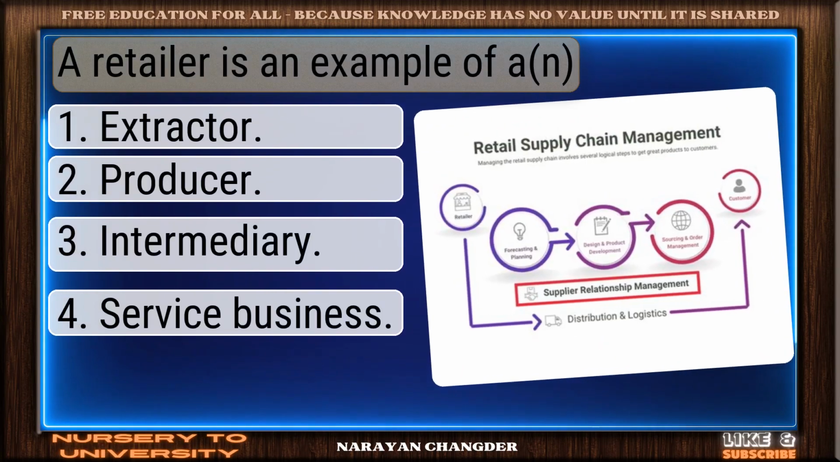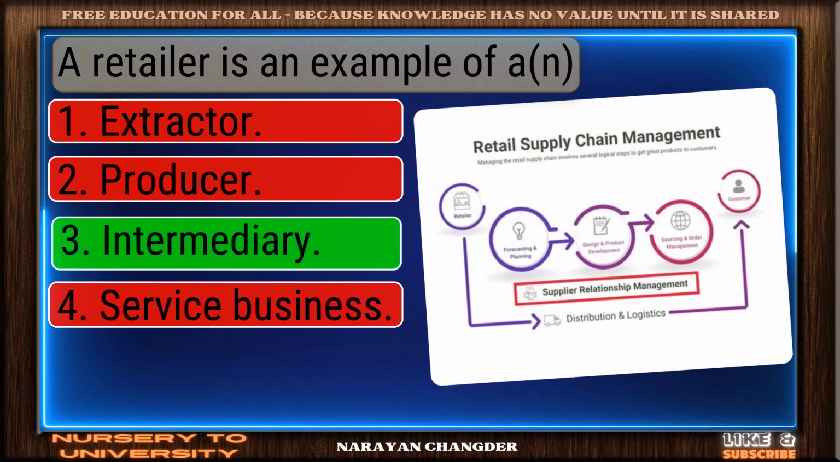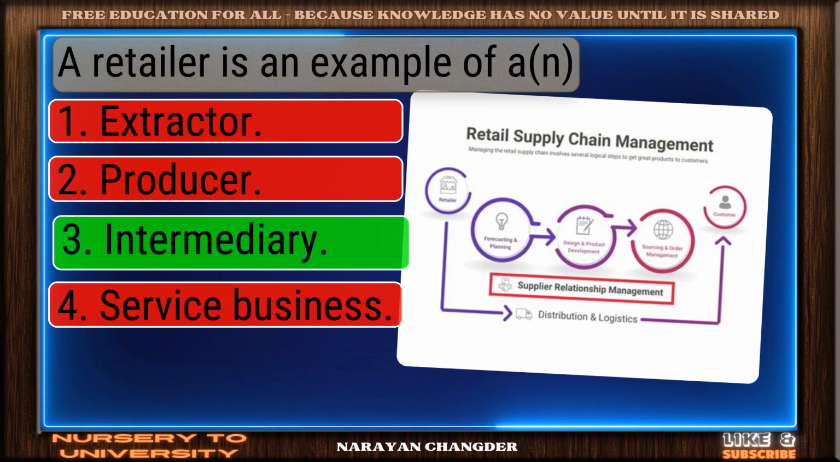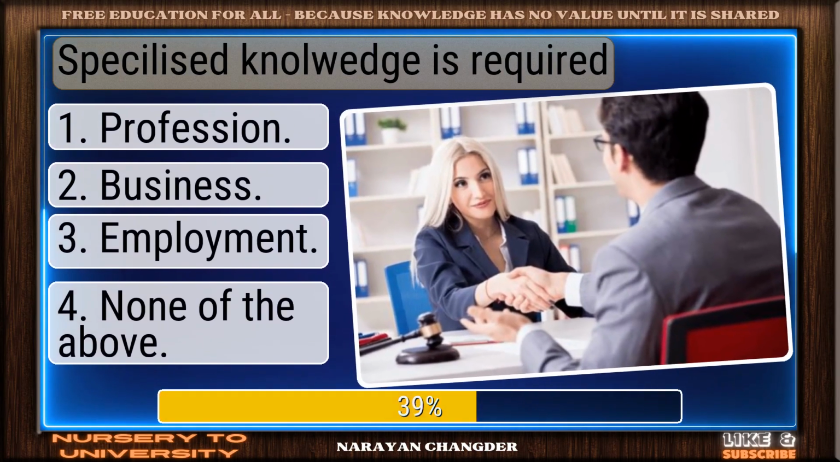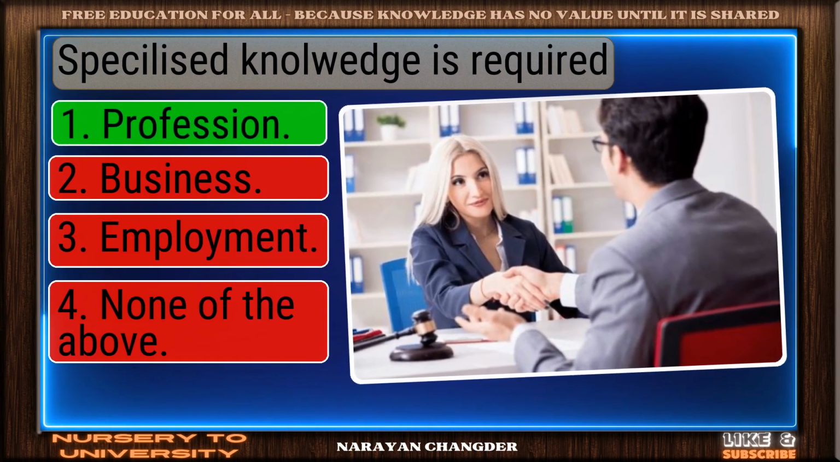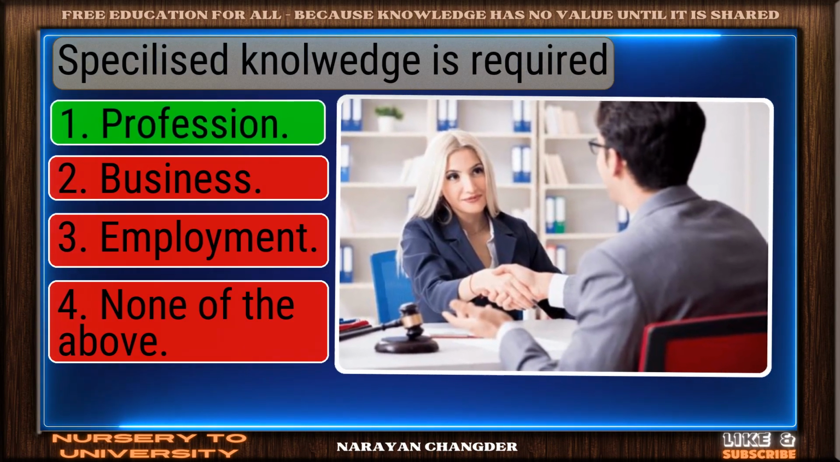A retailer is an example of a. Great thinking. Intermediary is the right choice. Specialized knowledge is required. Well picked. Profession is the correct answer.